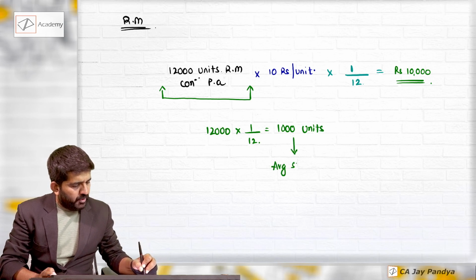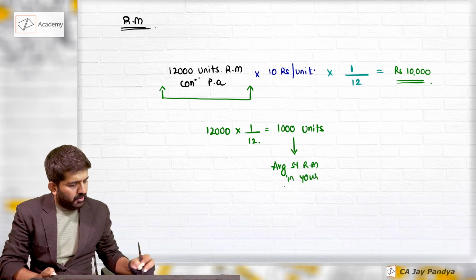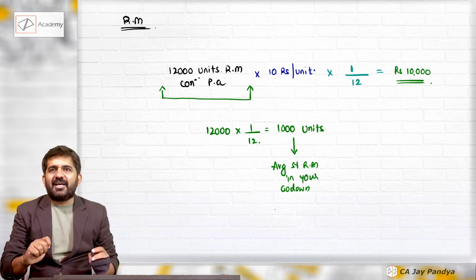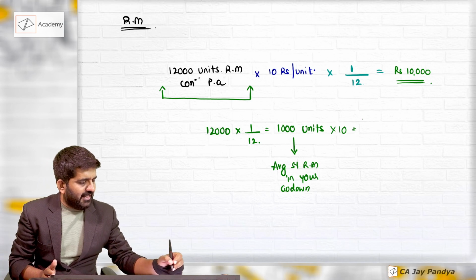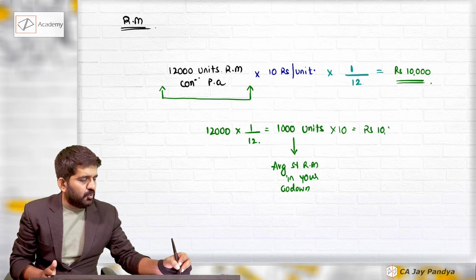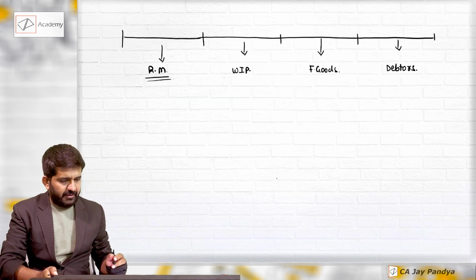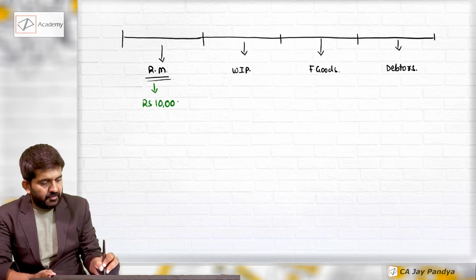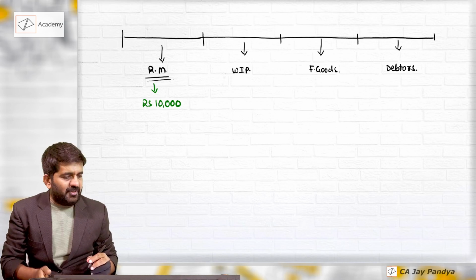It is average stock of raw material in your godown. But we are right now talking in rupees, not in units. So multiplied by 10 is rupees 10,000, which is nothing but your raw material working capital requirement. Try to concentrate. This is rupees 10,000. What is my WIP working capital requirement?